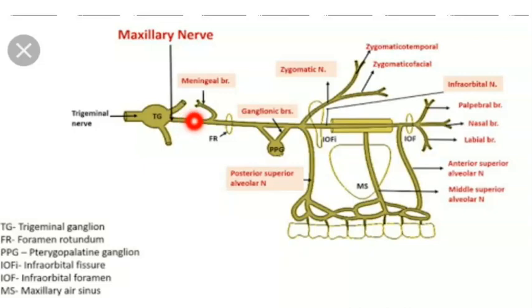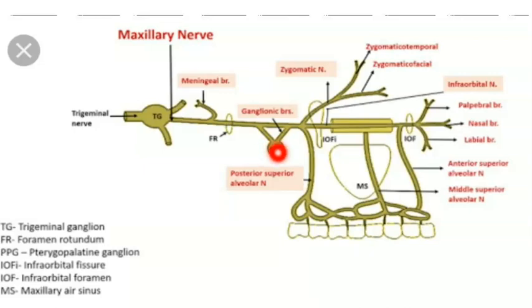After emerging from the cranium through the foramen called foramen rotundum, the maxillary nerve enters the space called the pterygopalatine space. Within the pterygopalatine space, the maxillary nerve gives two unnamed branches to the pterygopalatine ganglion. This pterygopalatine ganglion further gives ganglionic branches like nasopalatine, greater palatine and lesser palatine.